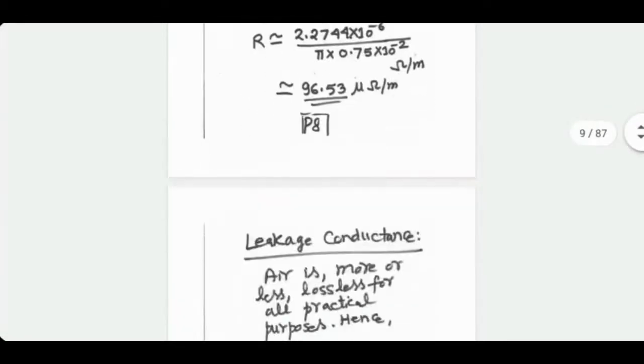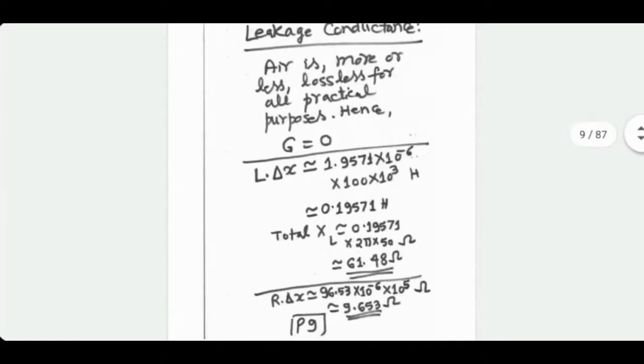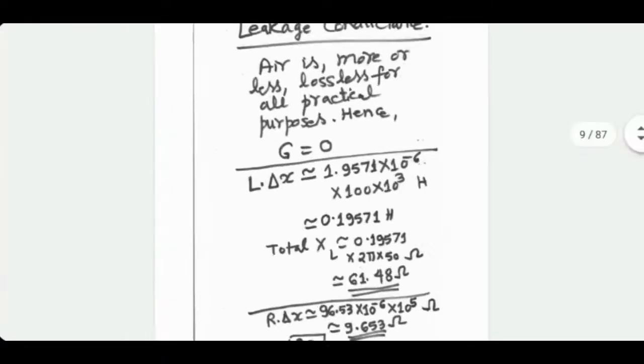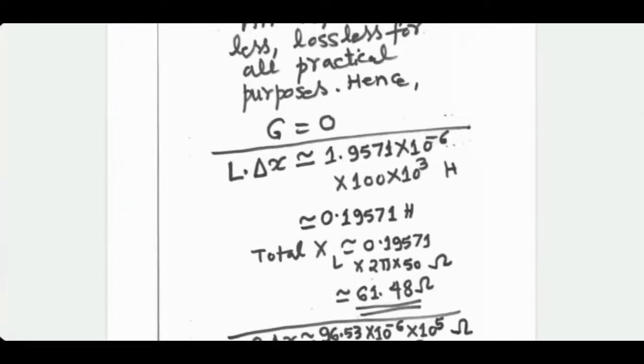What you do now is multiply these parameters by the length of the line to get the total parameter for that length. So L into delta X, now I'm calling it delta X, not delta Z, not a big issue. L is known to you, multiplied by, sorry, it's a 100 kilometer line, I'm sorry. So 100 kilometer converted to meter and L value in Henry per meter. The total inductance of the line turns out to be 0.19571 Henry. A 100 kilometer line has approximately 0.2 Henry inductance.